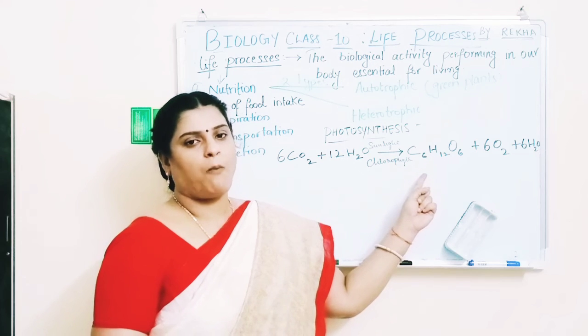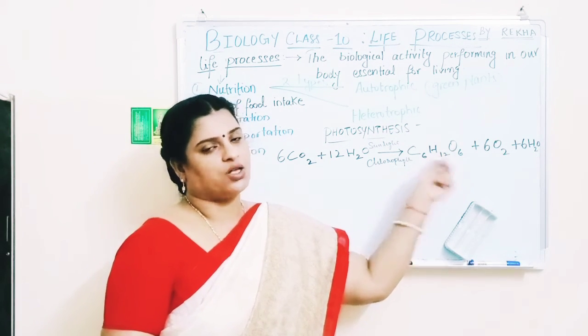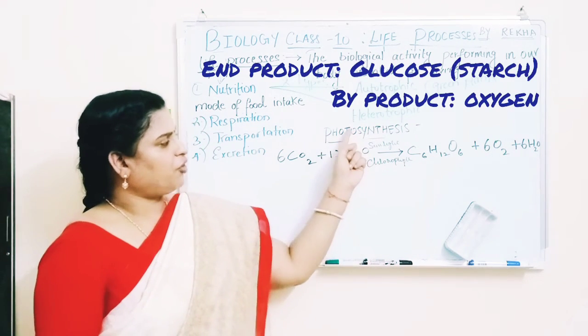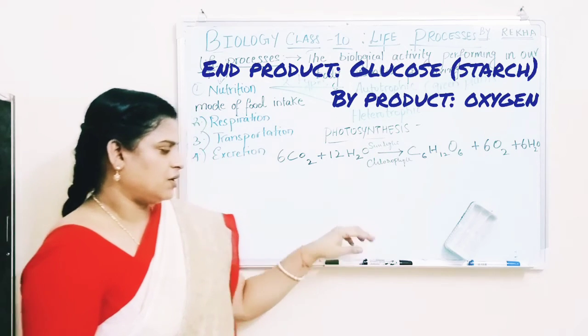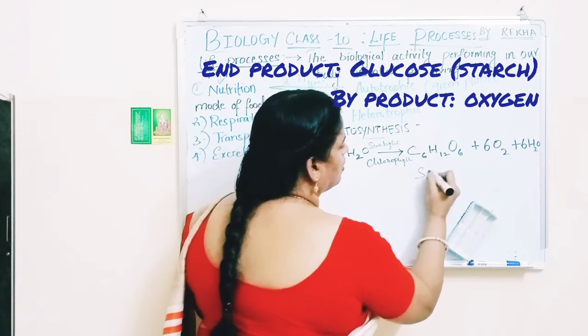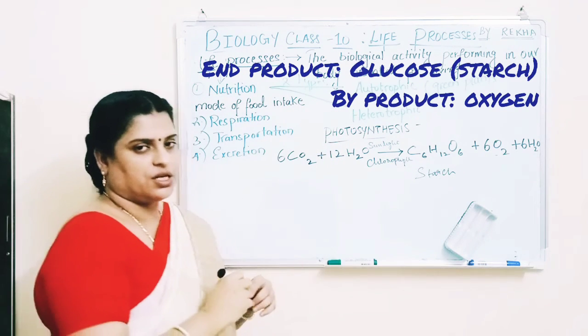This is a complex organic chemical, and oxygen is released. The end product of photosynthesis is glucose, that is starch, and the byproduct is oxygen.